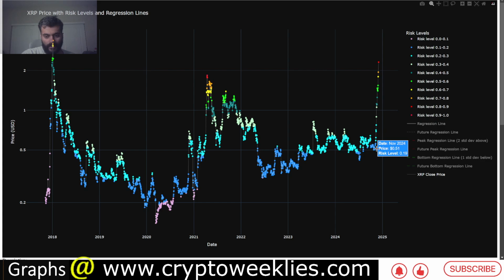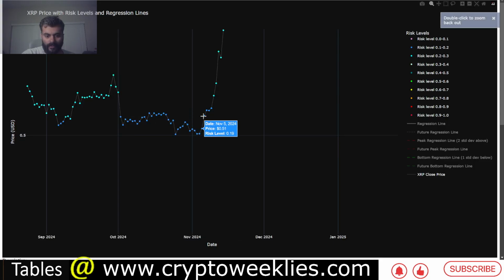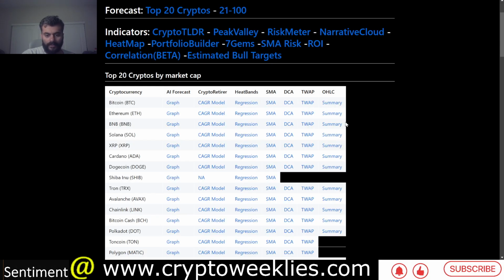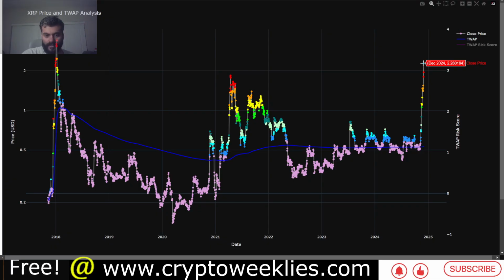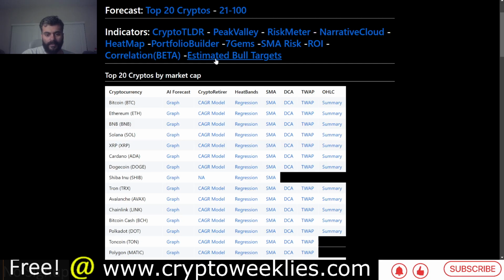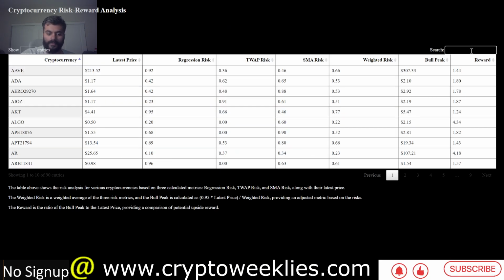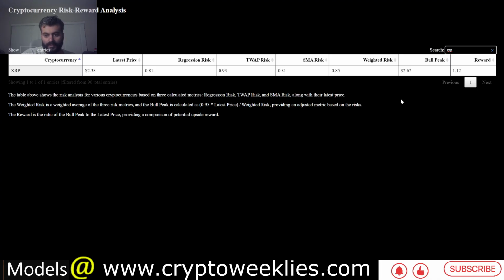Again, not too long ago, the risk was less than 20% when the price was 51 cents, and the day was again as late as about November 7th of 2024. So a lot has happened over the last 3 or 4 weeks in terms of the time weighted average price, again establishing some of the higher risk levels at this point in time. An estimated bull run peak for XRP with respect to this current price action is coming in at around $2.67, and that represents very close to about a 10 or 12% return from here. This is again just a conservative estimate of what the risk reward is looking like for XRP.